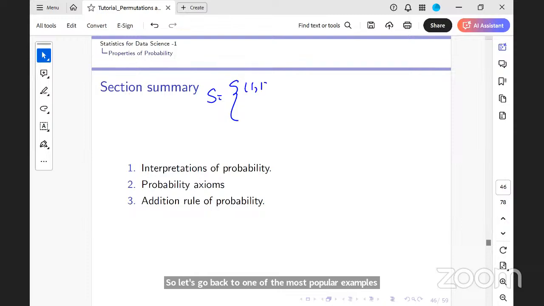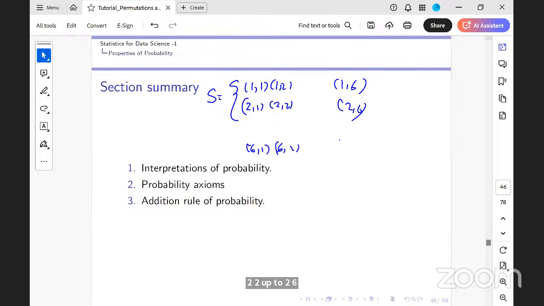The possible outcomes are 1,1, 1,2 up to 1,6, 2,1, 2,2 up to 2,6, up to 6,1, 6,2. I have 36 possible outcomes. Agreed?